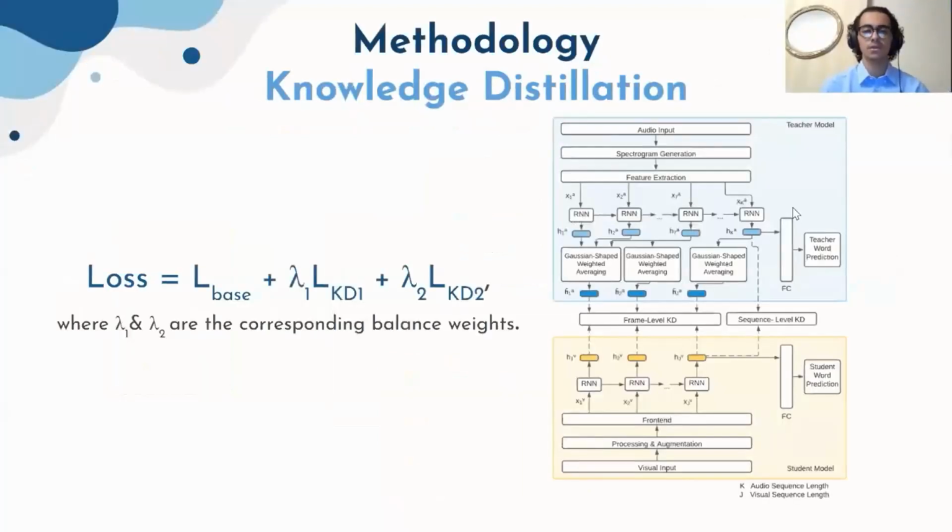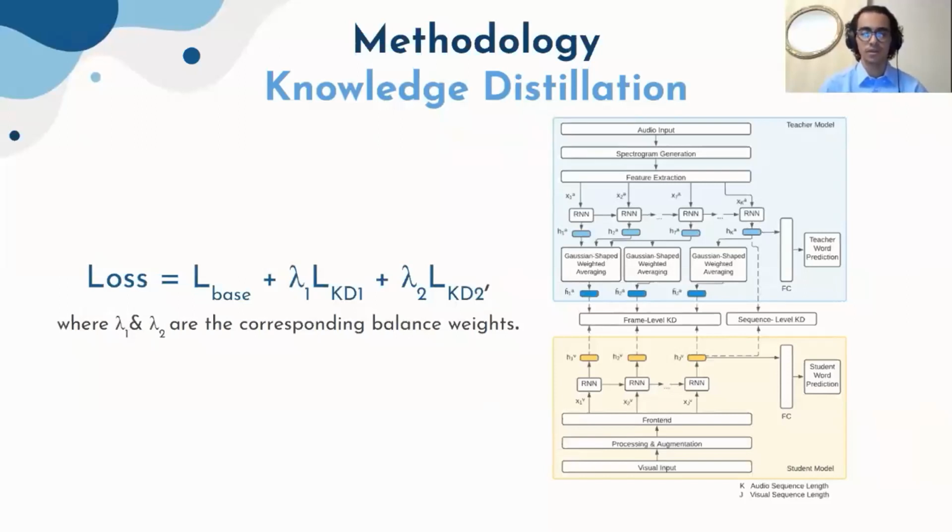So now, moving to the new technique that we introduced in the backend. First, let's have an overview about knowledge distillation and its use in the literature in the area of deep visual speech recognition. So, knowledge distillation is basically the process of transferring knowledge from a relatively larger model to a smaller model. Some researchers refer to it as a teacher-student model, in which the smaller model, which we will call the student, learns from the larger model, which we will call the teacher.